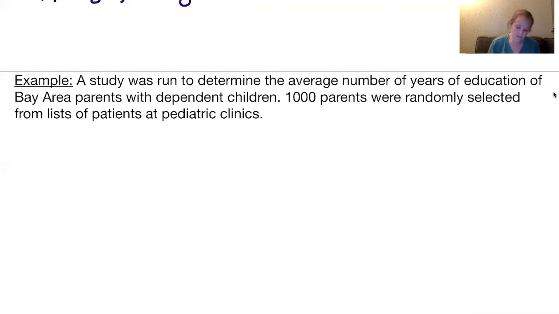So in this problem, we're trying to determine the average number of years of education of Bay Area parents with dependent children. So this is the goal of our study.